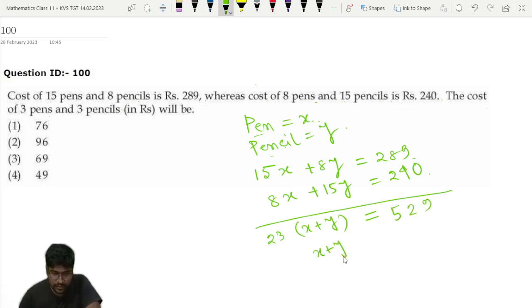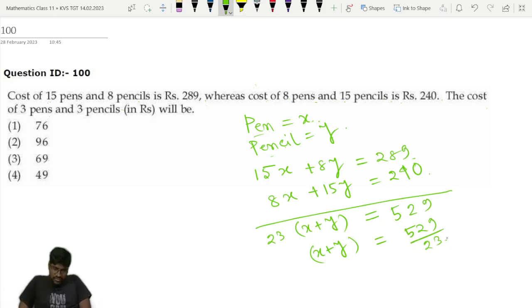So x plus y is equal to 529 divided by 23. So 23 into 2 means 46, 69. We can reduce like this.